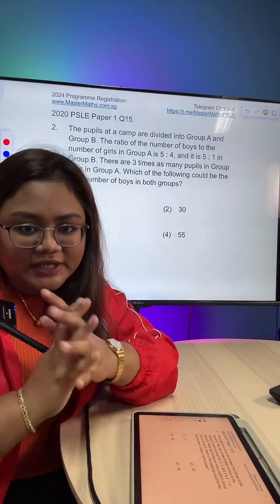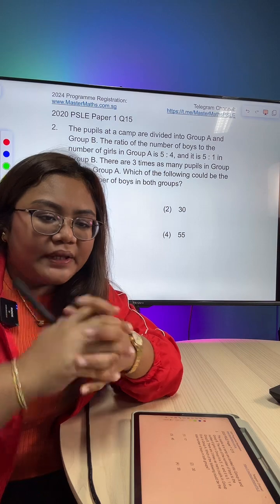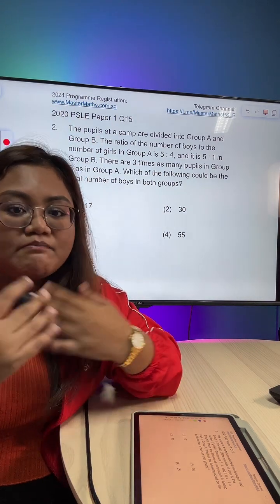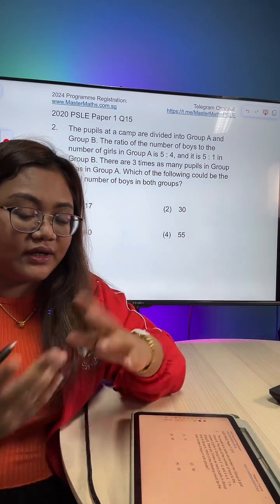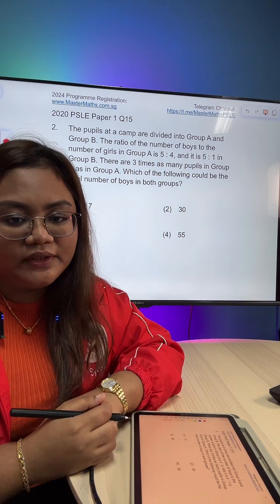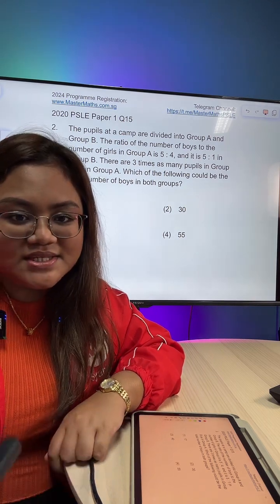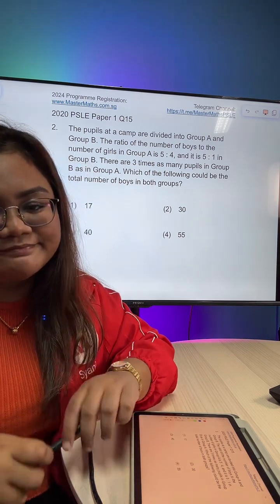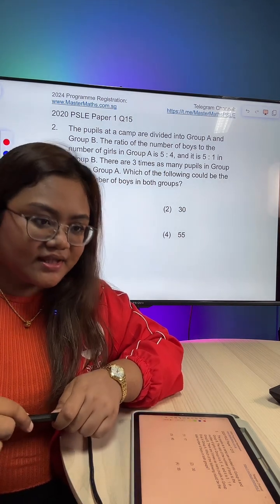Now, if you are solving and you realize that your answer is not number 2, but a lot of the people in the chat are saying number 2, please don't doubt yourself, okay? Maybe you are correct, they are wrong. Maybe. But at the same time, do check your answer, okay? Do check your answers. Unfortunately, I still haven't seen a correct answer yet. So what is the correct answer?